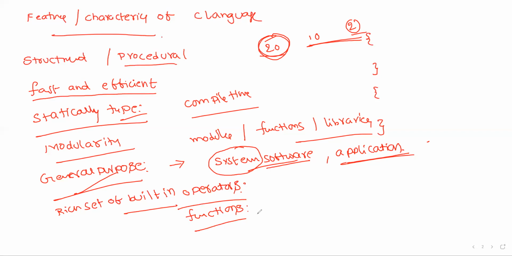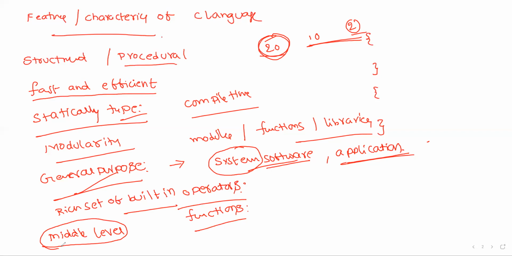Many predefined functions. And C is called a middle level language. Here there is a conflict among many persons. Most of the students say, or most of the textbooks say, that C is a high level language. Some specify that C is a middle level language.